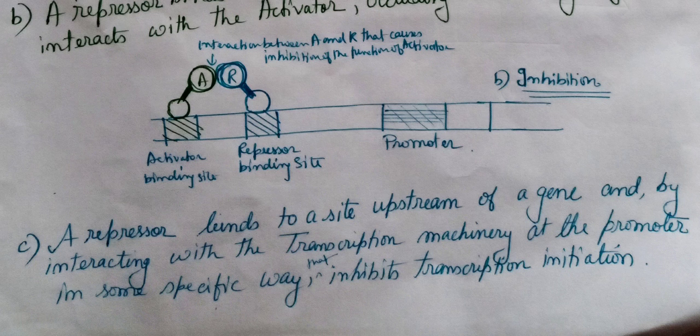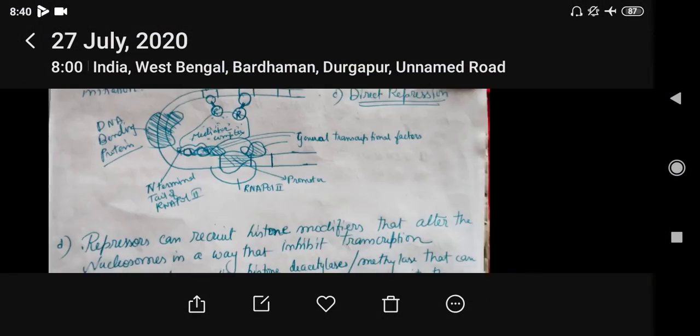So here the repressor, just like an activator binding to the enhancer region and interacting with the transcription machinery, can also bind to the silencer region and interact with the transcription machinery to prevent the initiation of transcription of the gene. Okay, let us see how it works.